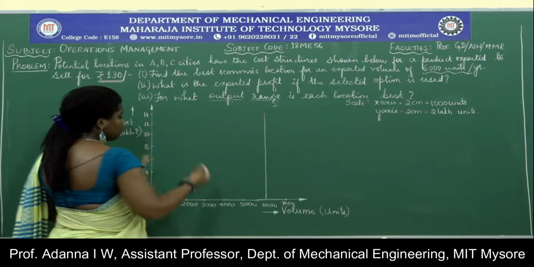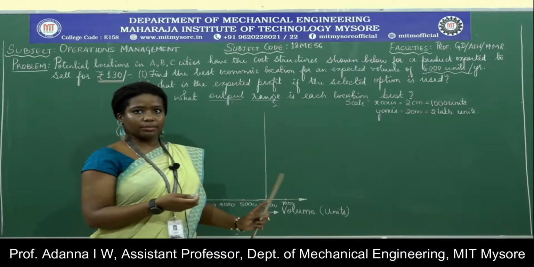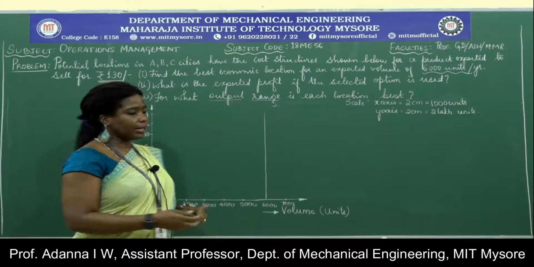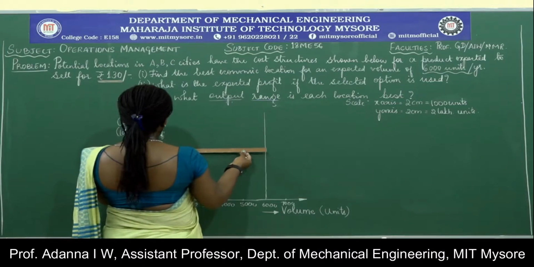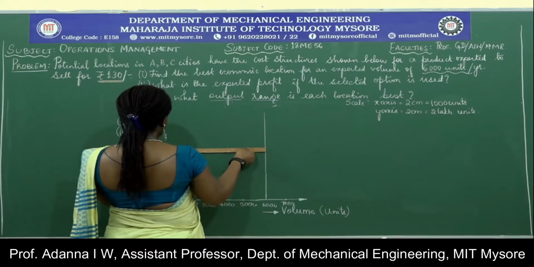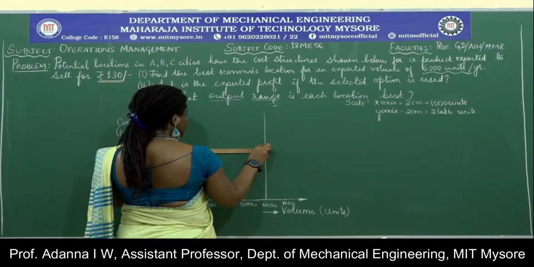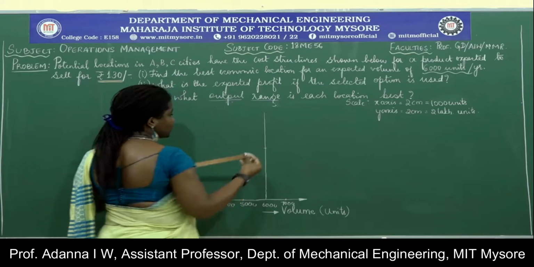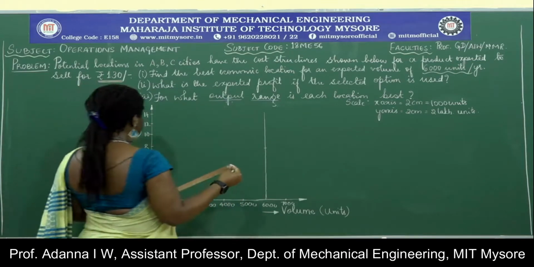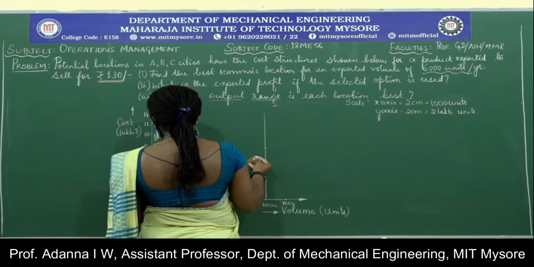This is an approximate value. So when you plot this on the graph sheet, it will give you a more accurate value. So from at this point, this is where the sales revenue line is going to touch this volume.